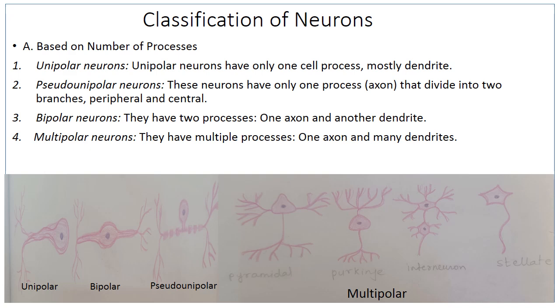Then the multipolar neurons are those which have multiple processes. So there is one axon and there are many dendrites. An example is the neurons present in the cerebrum. These neurons are known as pyramidal cells. In the cerebellum we have a multipolar neuron known as the Purkinje cell. They are flask shaped. Then we have the stellate cells. They are star-like in shape. All these multipolar neurons are present in the spinal cord, cerebellum and cerebrum as motor neurons and interneurons.